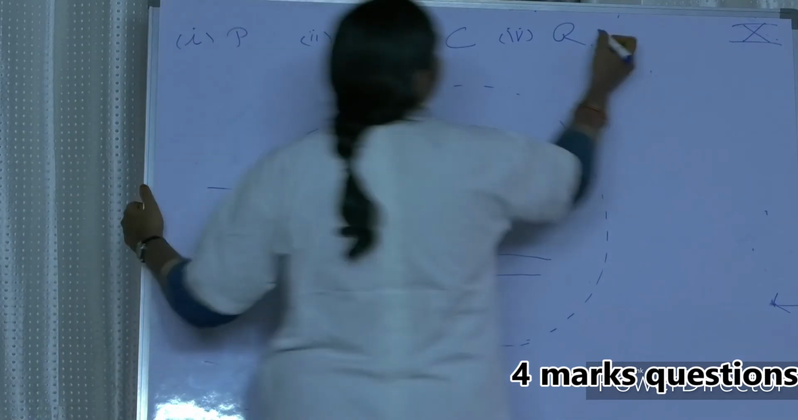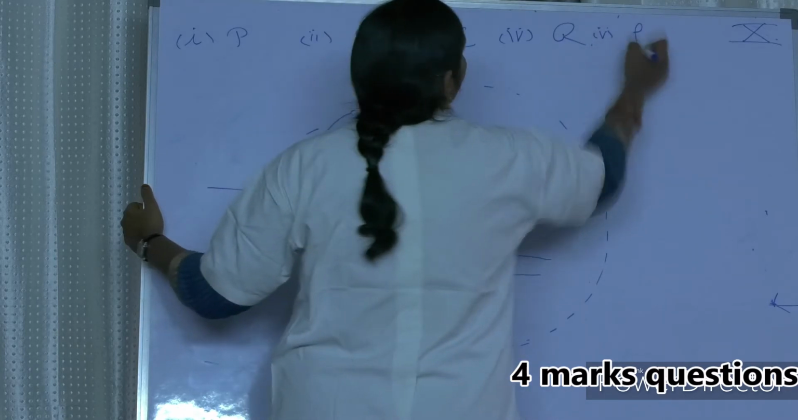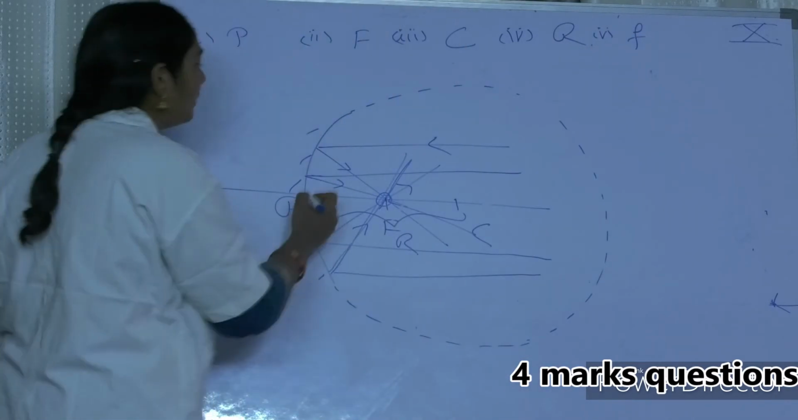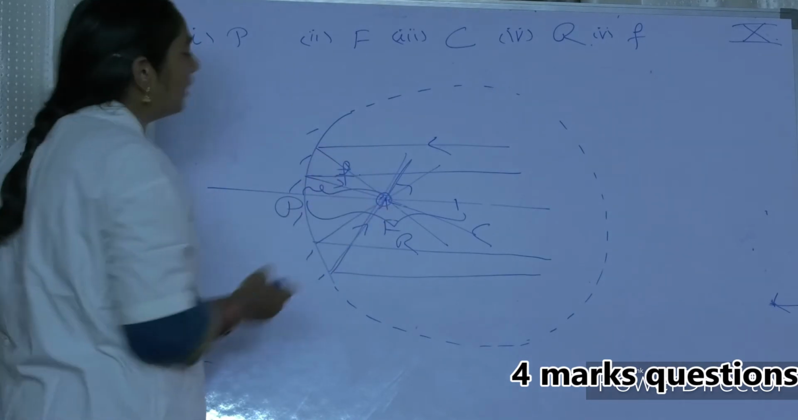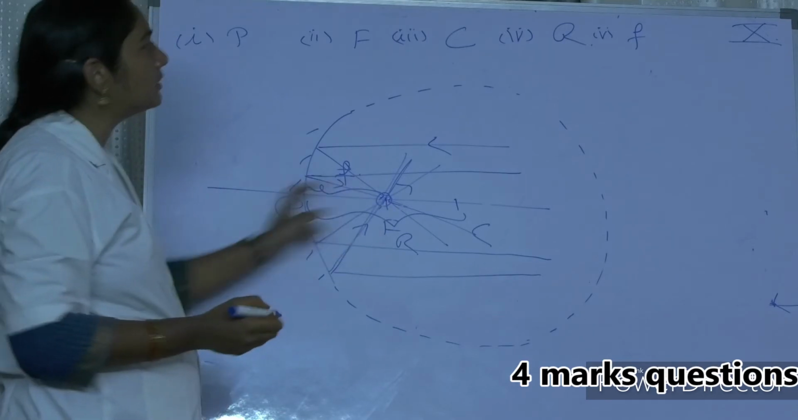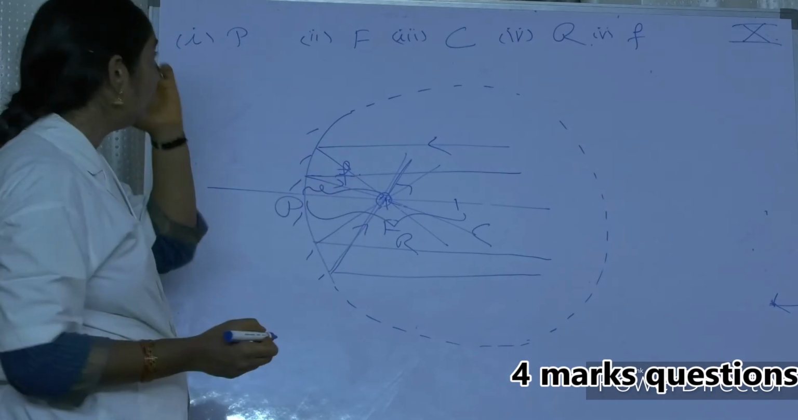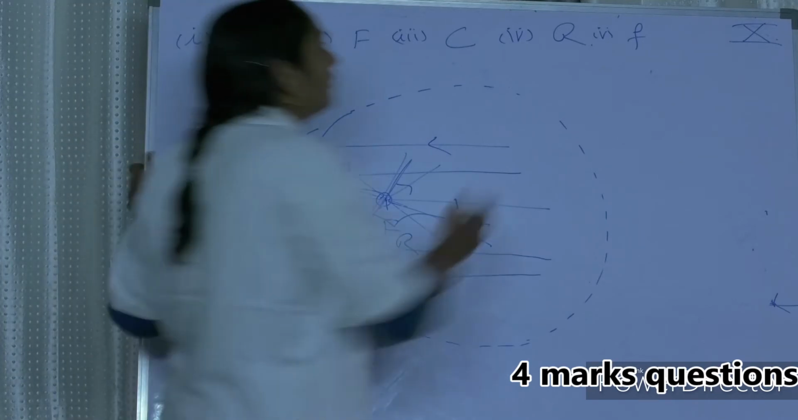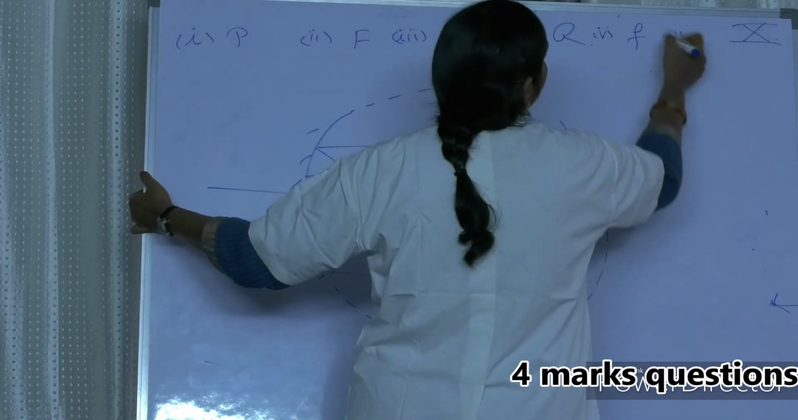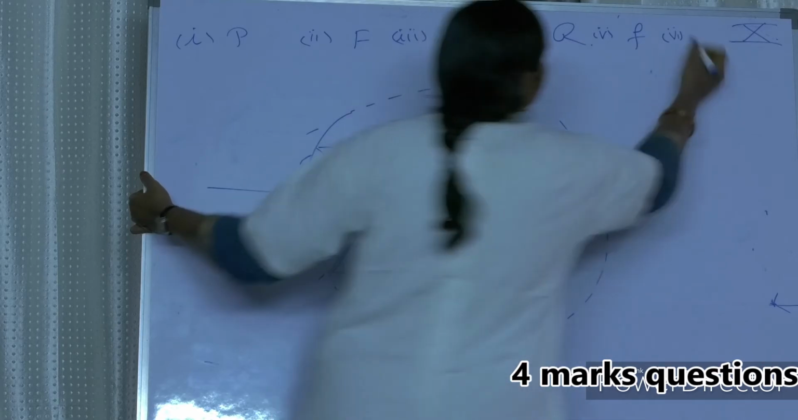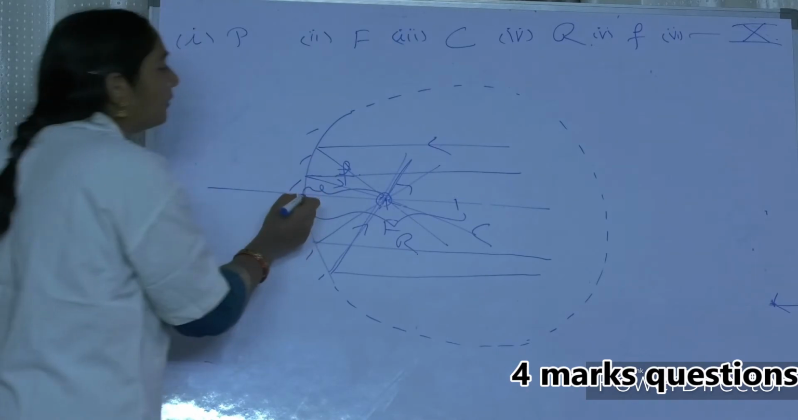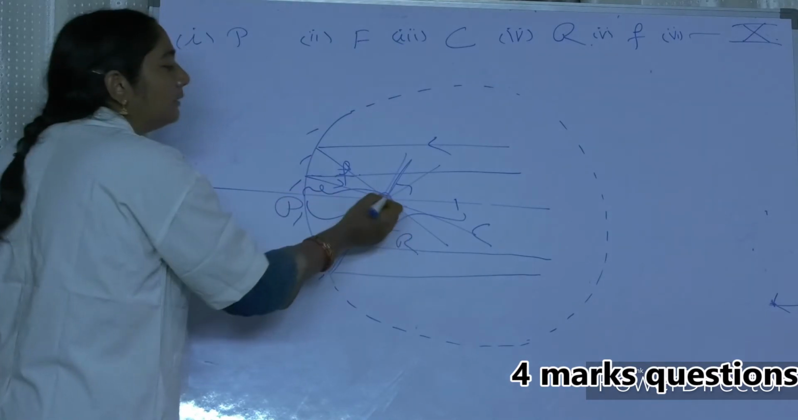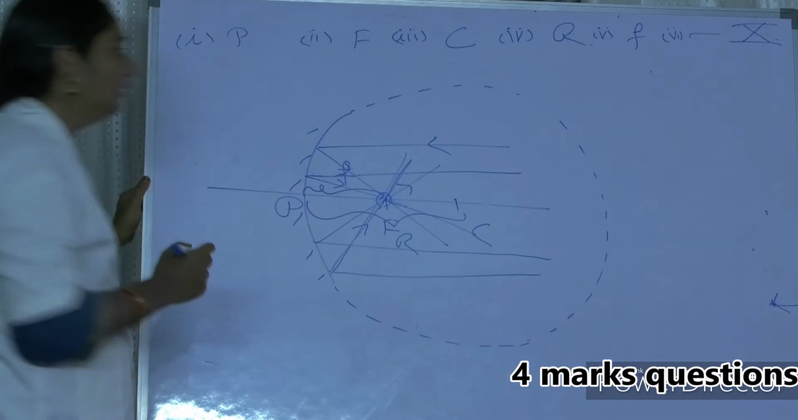Madam, next. Define focal length. Focal length is nothing but the distance between the pole and the principal focus. That is called the focal length, and that is half of the radius of curvature. Madam, next. Define principal axis. Principal axis is nothing but the imaginary line which passes through the pole of the mirror, the principal focus and the center of curvature. This imaginary line we call the principal axis.